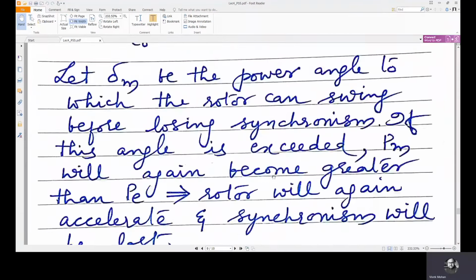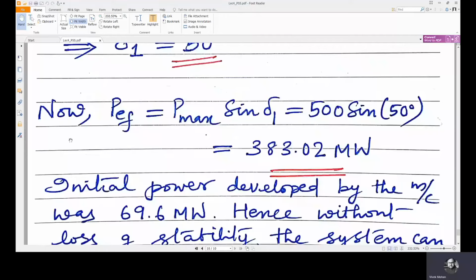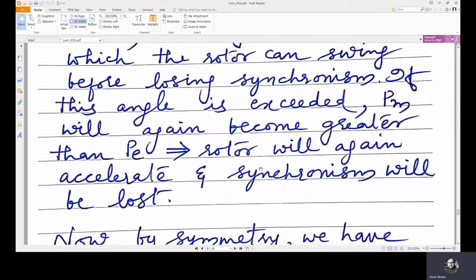Now, what is P electrical? P electrical corresponding to the changed mechanical input, which is PM1. Initially it was operating at PE naught equals PM naught. Now PM naught is changed to PM1. So at PM1 equals PE1, it will again enter into the steady state operating point, right? So PE1 equals Pmax sine del 1, because the corresponding angle is del 1 here from the plot.